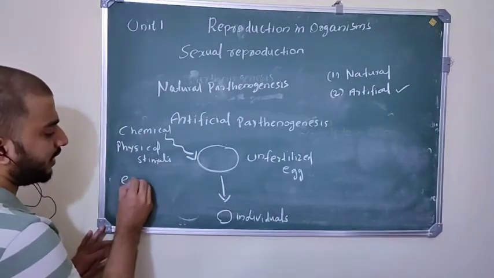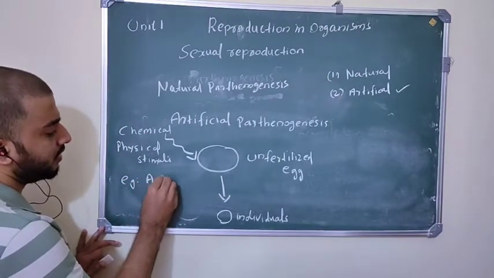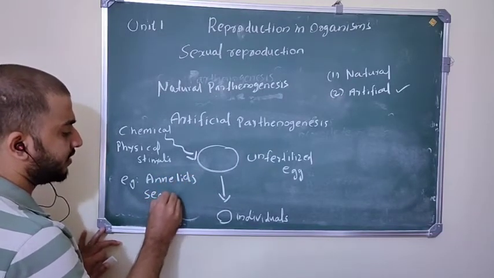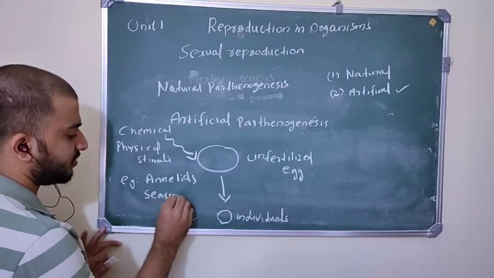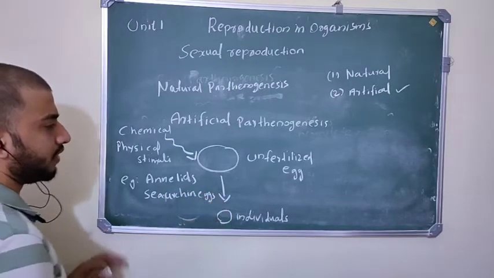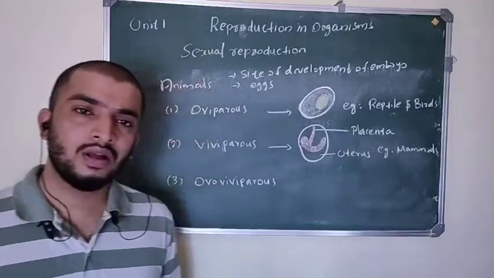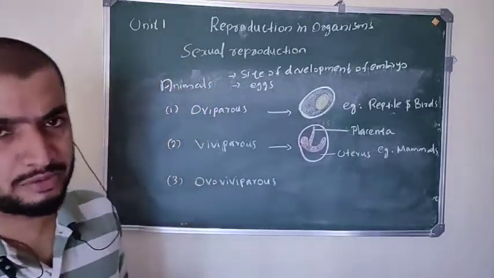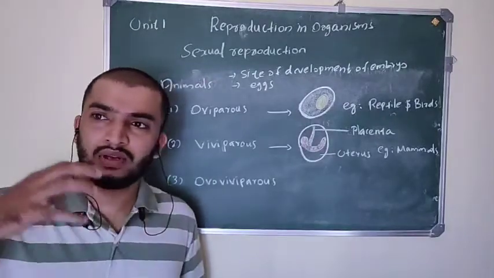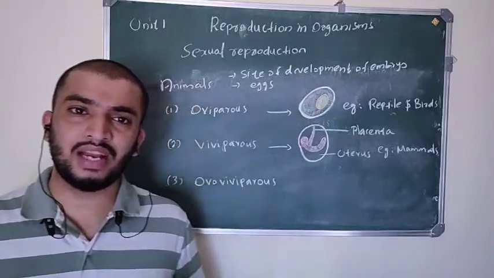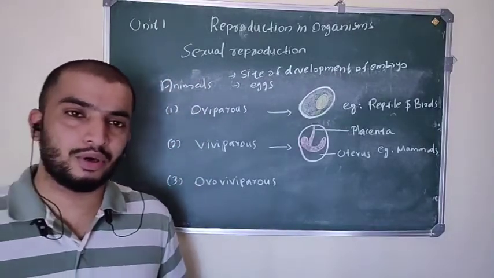For example, in annelids and also in sea urchin eggs, we have observed this artificial parthenogenesis. Next, there are three types of animals. What are those three types? You know, some animals like birds produce eggs, but some animals do not.